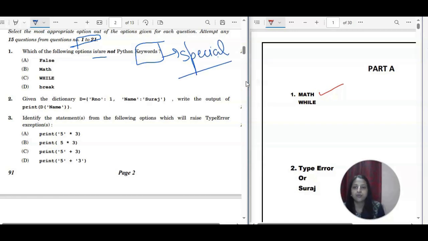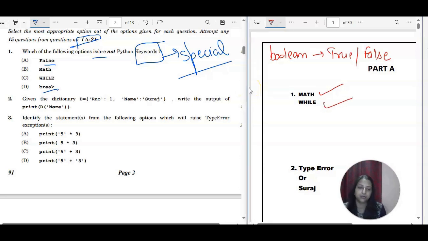False is a keyword; in Boolean type values, we get either true or false, so true and false are keywords. Break is also a keyword which will take you out from the loop body. So math is not a keyword, and while is also not a keyword. The correct answer is option B and C.